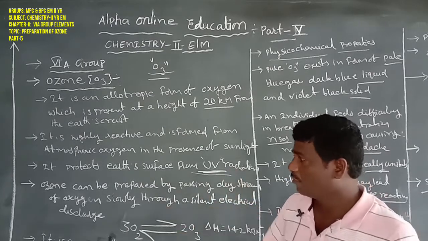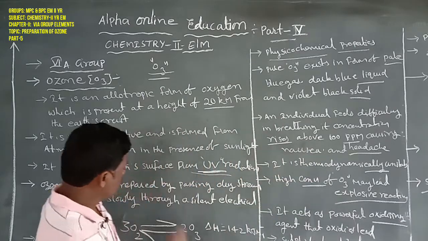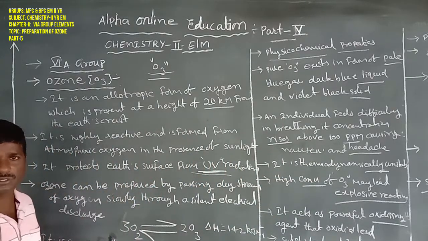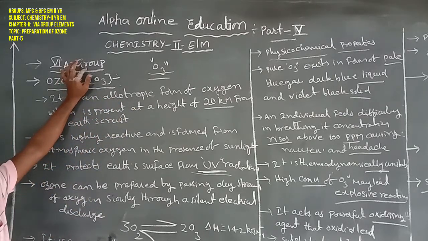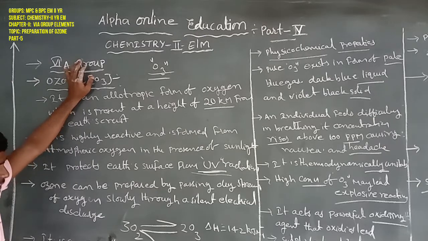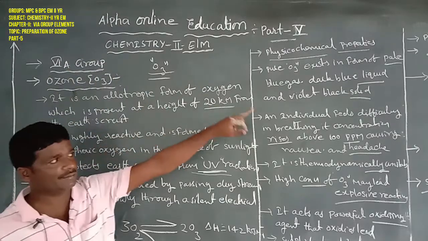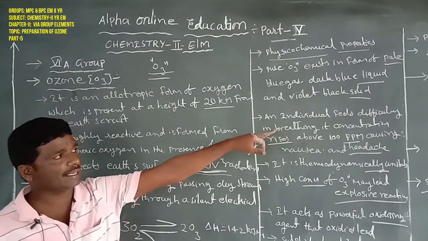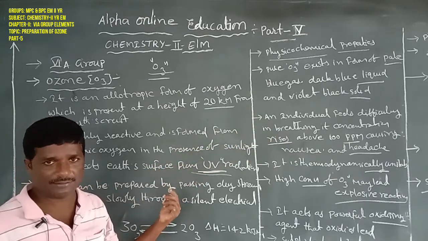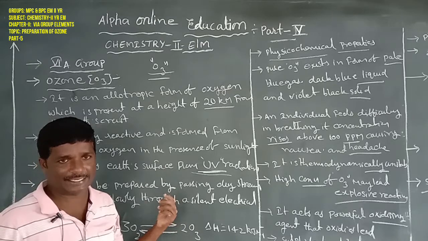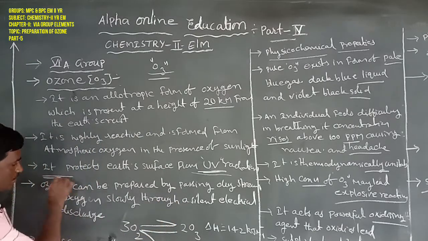Next, the preparation of ozone. This is important in the annual examination, an 8 marks question. How is ozone prepared? How does it react with metals and non-metals like silver, mercury, ethylene, iodine? Those are the chemical reactions.